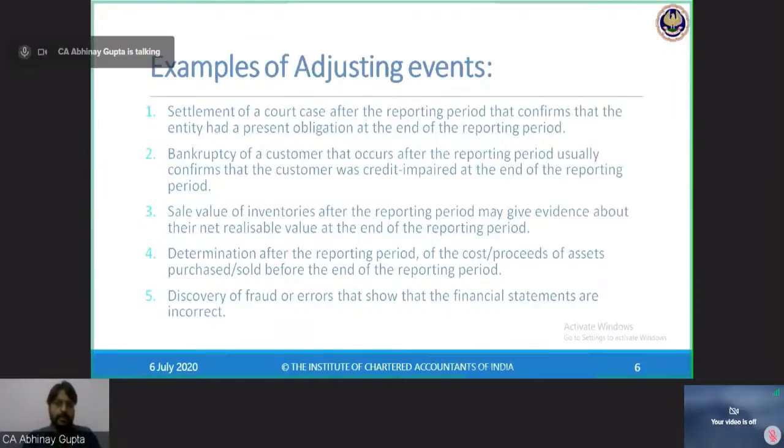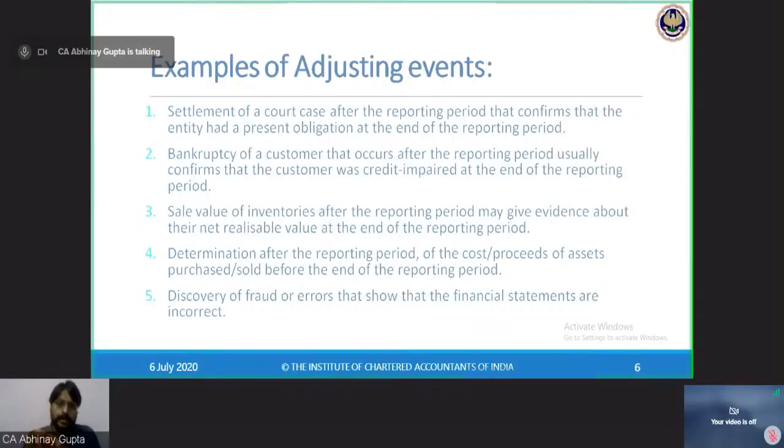So there were evidences available, there were conditions existing at 31st March, and after 31st March and before the approval of the financial statements by the board, that is on 15th of May, the court has decided this case. Then this event has occurred because the decision of the court case has now arrived. So arrival of this decision is the event which has occurred within this period, that is after the end of the reporting period and before the approval of the accounts. Okay, so this is an event which has occurred after the reporting period.